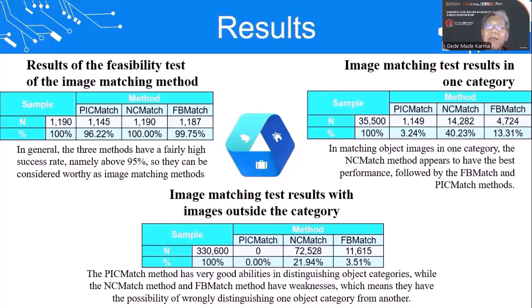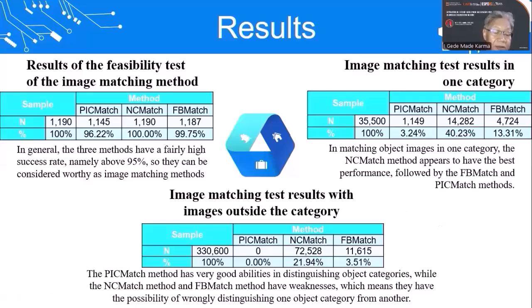14,282 samples matched by the NC-match method. That is about 40.23%. And 4,724 are matched by the FB-match method. That is about 13.31%. In matching object images in one category, the NC-match method appears to have the best performance, followed by the FB-match and PIXMAC methods. The third image matching test result, with images outside the category.